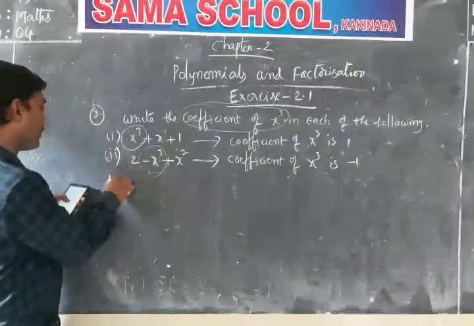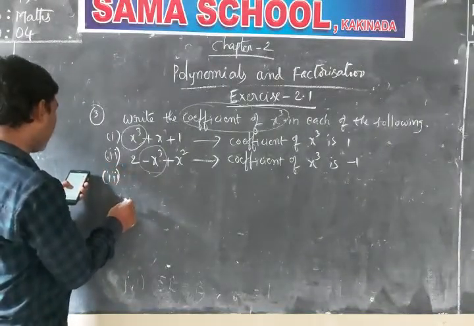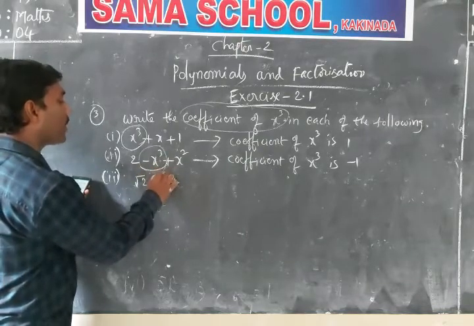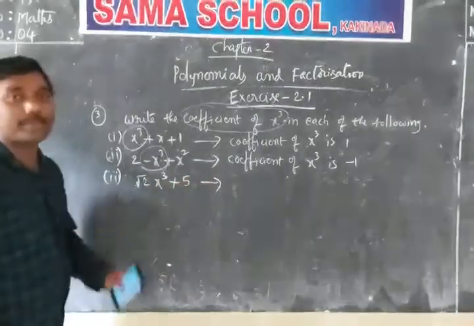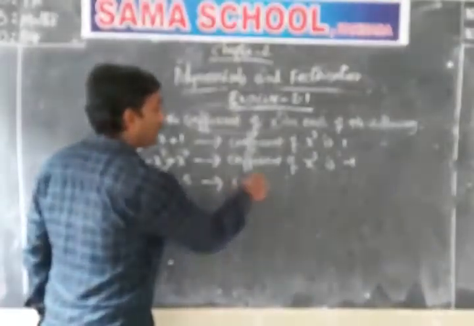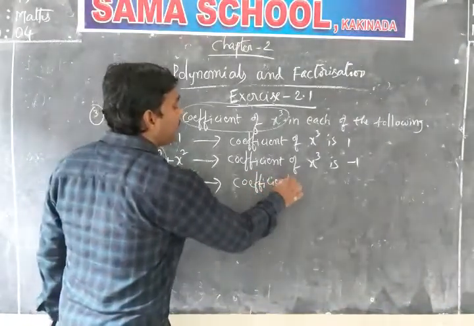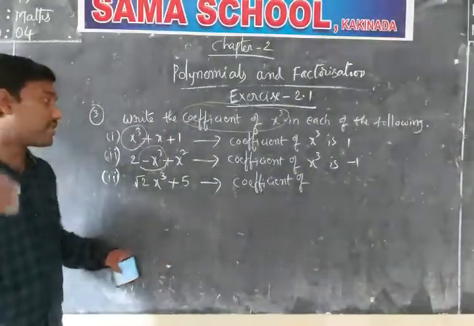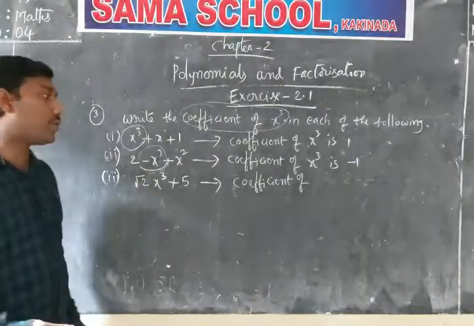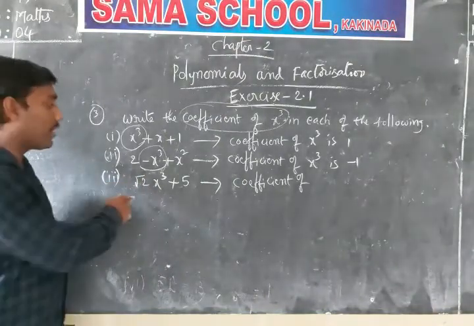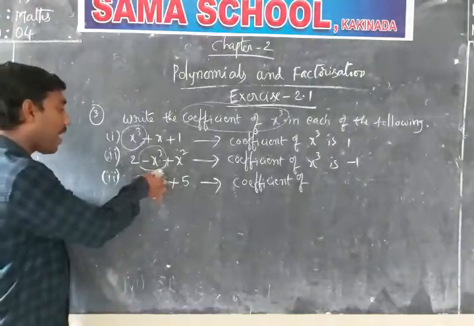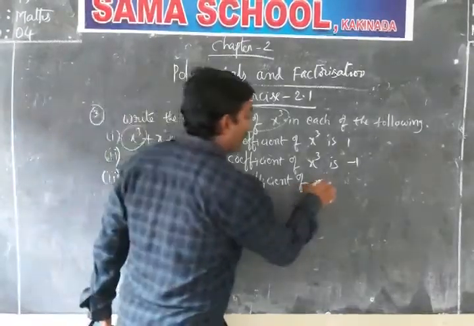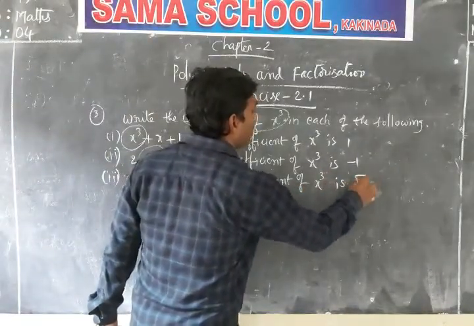Okay, next question, third one. The third one is root 2 x cube plus 5. What is the coefficient? Respond yourself. You can be confident about the sums when the teacher is explaining on the board, you can try to say the answer yourself. Root 2 into x cube plus 5. We have to check where the x cube term is, and what is the coefficient? Root 2. Coefficient of x cube is root 2 only.